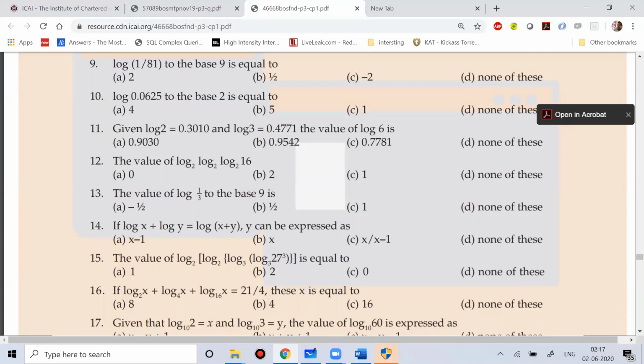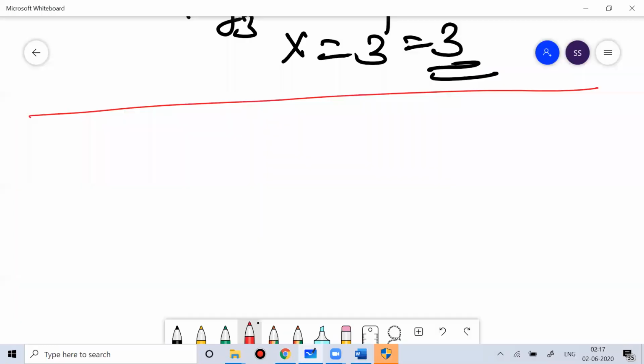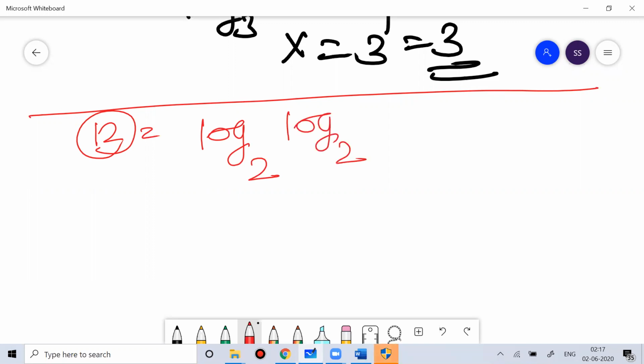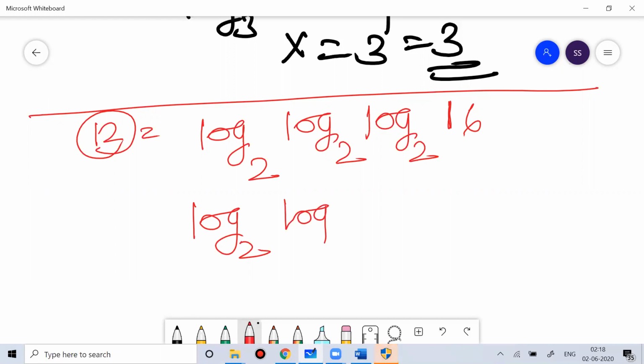Question number 12: you have to find the value of log base 2, then again log base 2, and then again log base 2 of 16. This value you have to find. Very simple. So you can write log base 2, log base 2. What is 16, guys? 16 is nothing but 2 to the power 4.